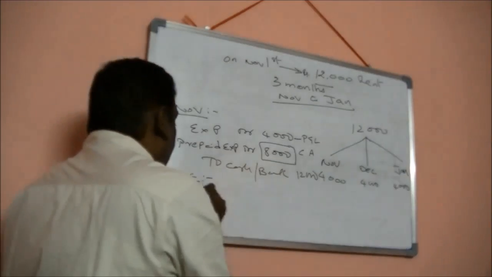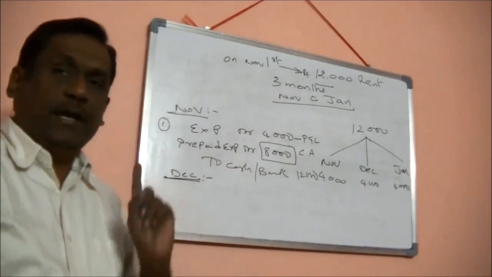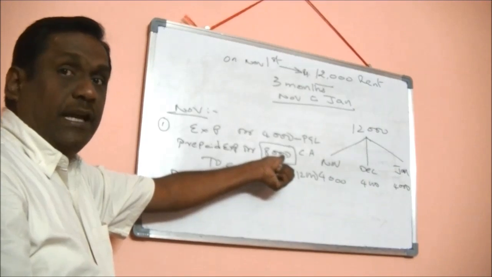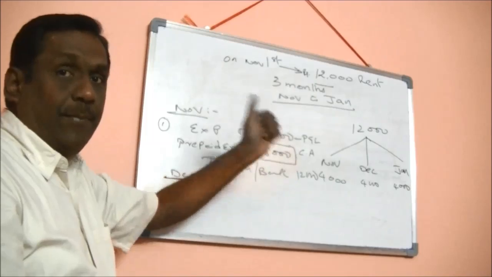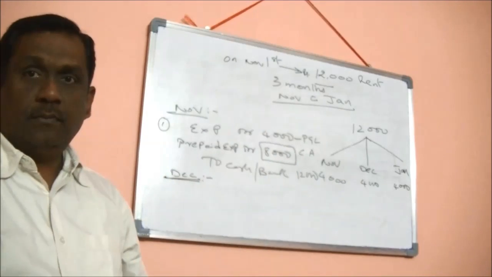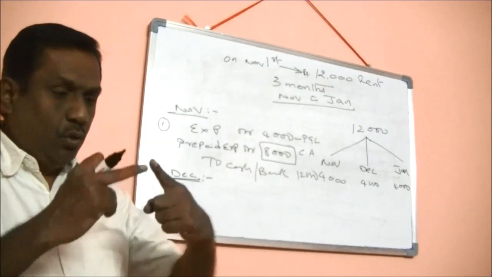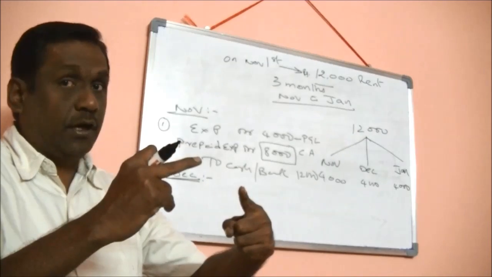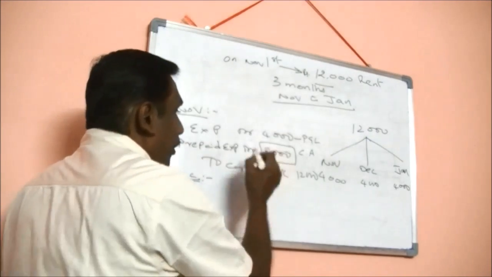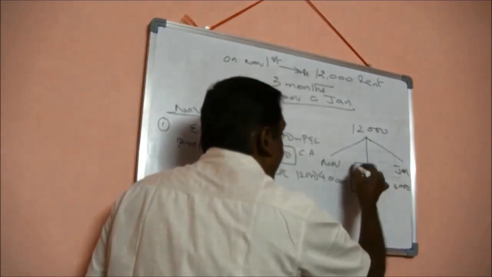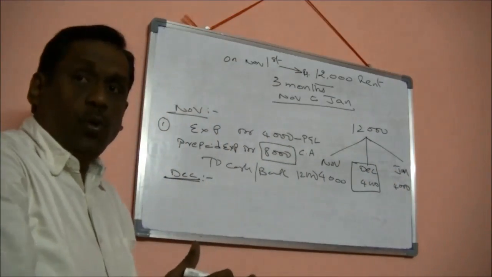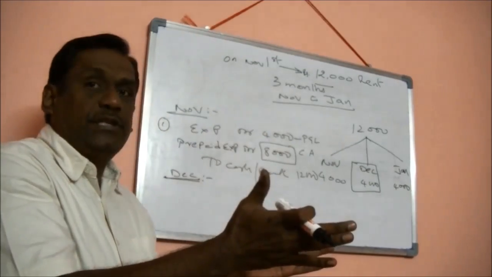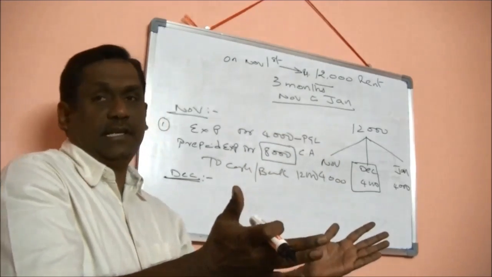Correct? Now, once I get into December, whatever amount I am showing as current asset in the month of November, that is 8,000, includes 2 months expenditure. One is for December and the other one is for January. So what I am supposed to do now is, to the extent of December expenditure, I need to reclass from prepaid expenses to my expenses account.